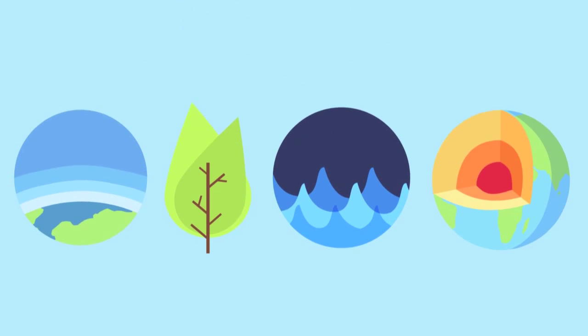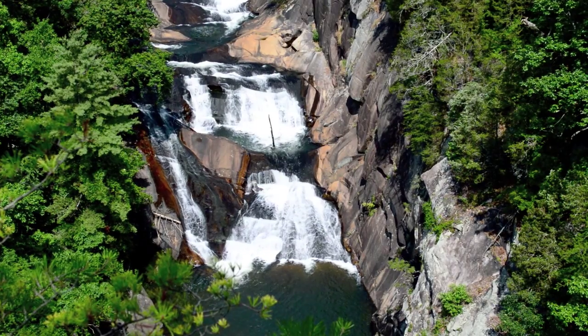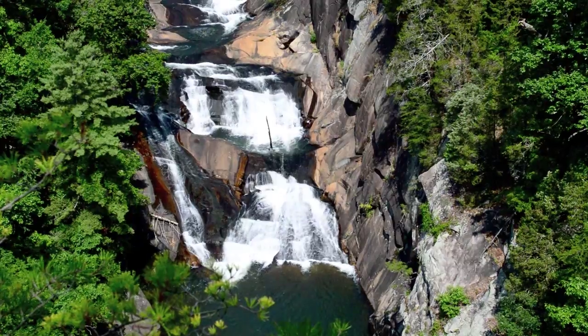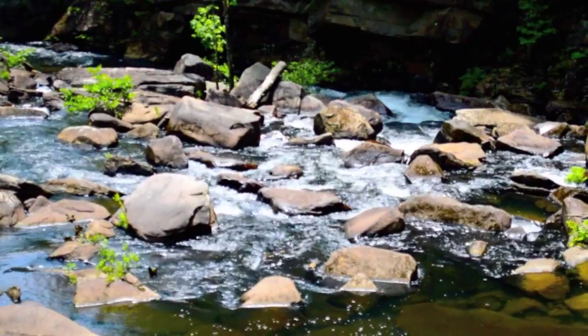But now that we have defined each sphere, how does each relate to Earth's system? Well, each sphere is actually very closely intertwined with all the others. Very rarely does one change without affecting another. For example, the water from this gorge, part of the hydrosphere, is constantly carving out the rocks in this canyon, an element of the geosphere.